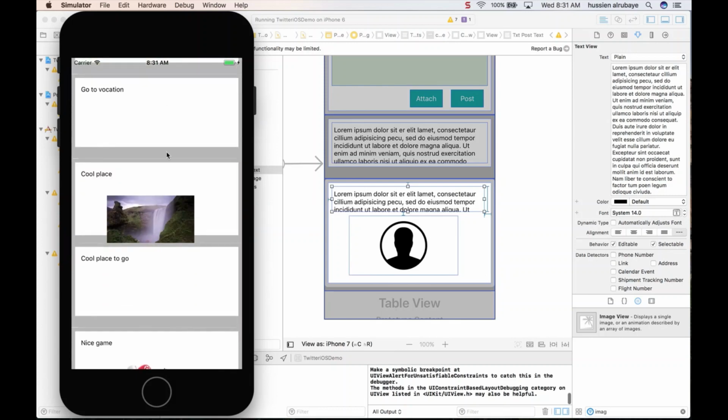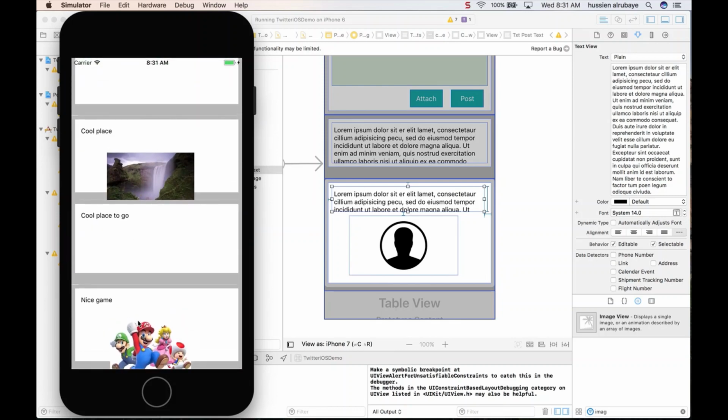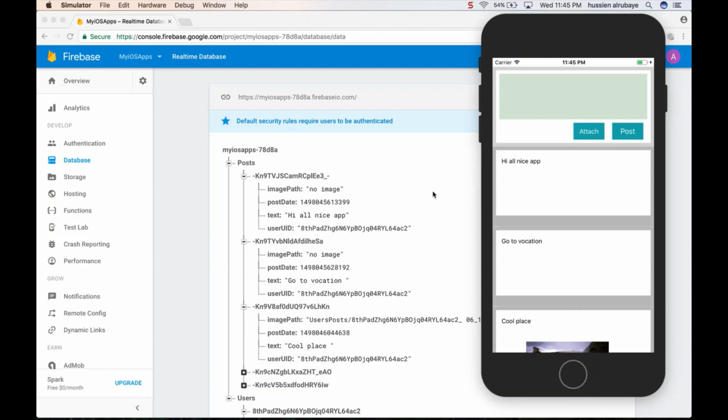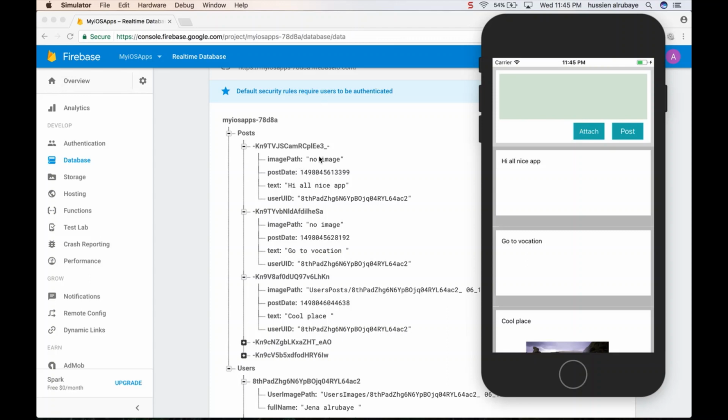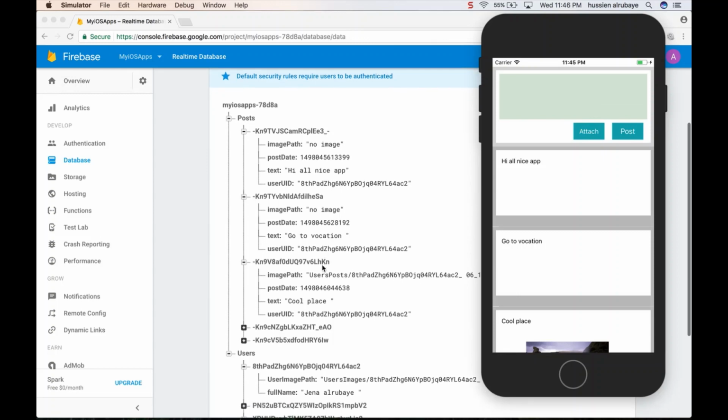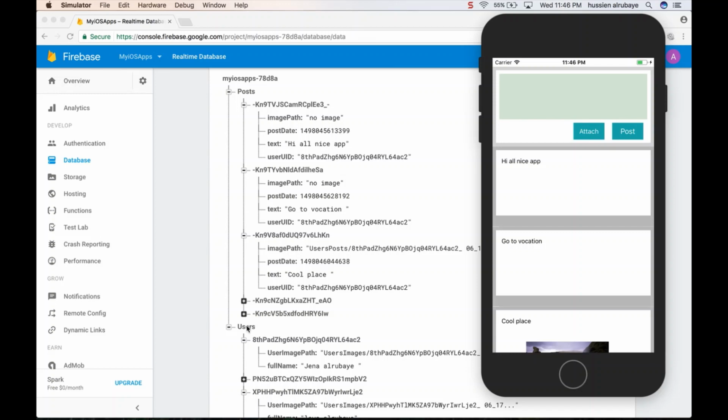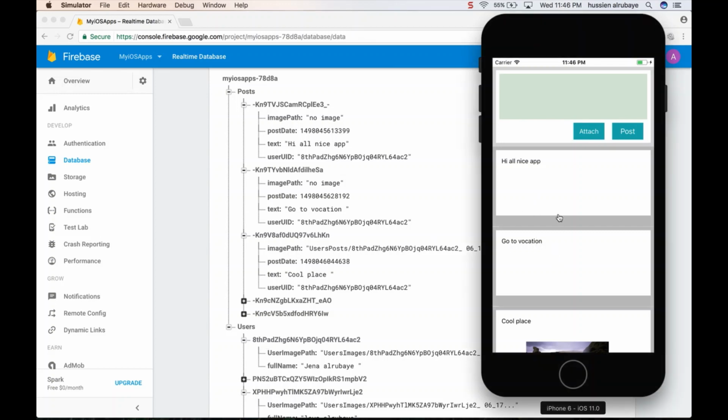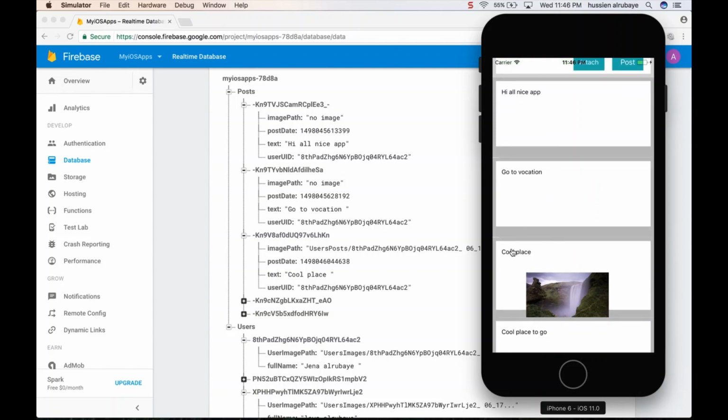So cool place, this is Pokemon, he shows you everything. Hey again, what I did until now sounds so amazing. So now people could make a post, the post could have an image or not, and have the post date, who made the post, the text of the post, and the person who made the post. And here I have another note for users and user ID. But you will see here what you're seeing now, only the image and the text.